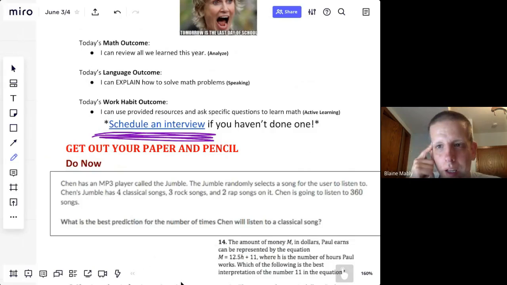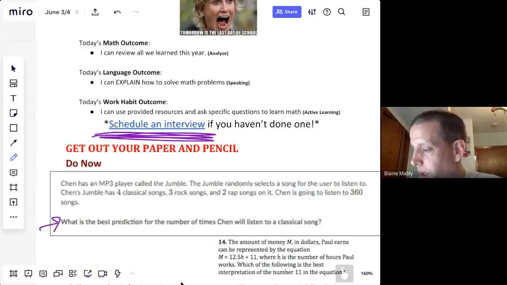Again, I'm going to underline number words and other words that I don't have any pictures for, so I don't need to match any words with pictures. So really just the number words and the important words in the question. Chen has an MP3 player called a jumble. The jumble randomly selects a song for the user to listen to. Chen's jumble has 4 classical songs, 3 rock songs, 2 rap songs. Chen is going to listen to 360 songs.